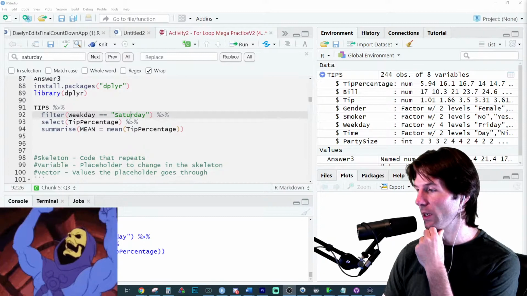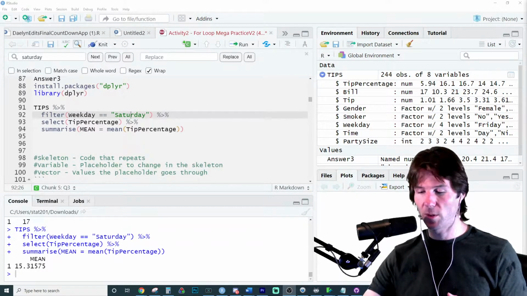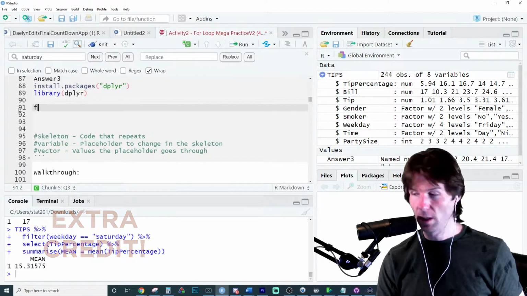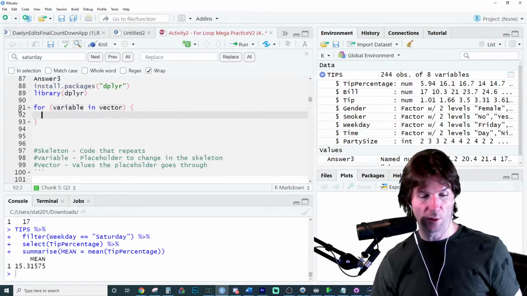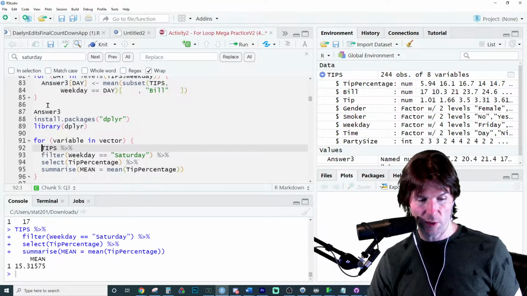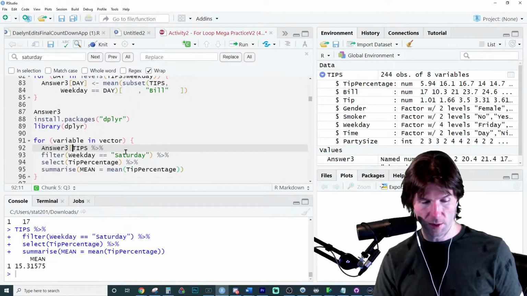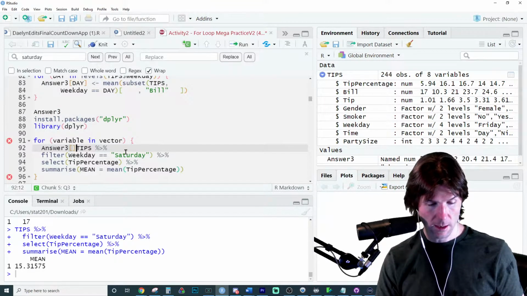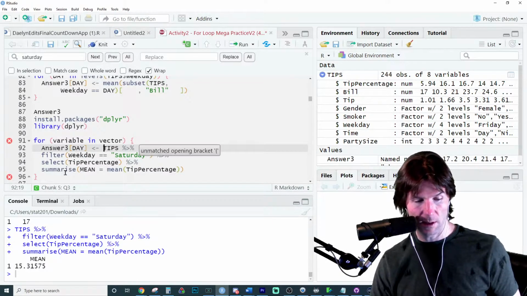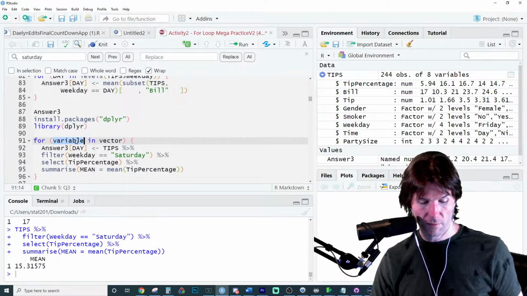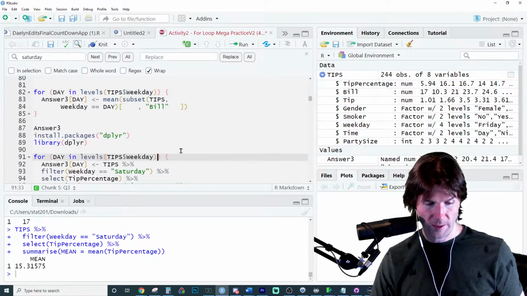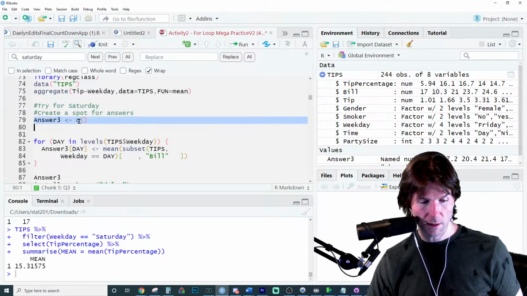So all we're doing is just trying to get it. We created the skeleton. Ella, great job right there. We created the skeleton. And so this is going to go inside our loop. And we'll go here to FOR, type our for loop, drop our skeleton in, and we'll store it as answer 3 again in position day. And so we'll go here to day. It might have a little bit of an issue. We'll see what it does. Good. Variable is day once again. The vector is the same vector we're going through. Does it like it?